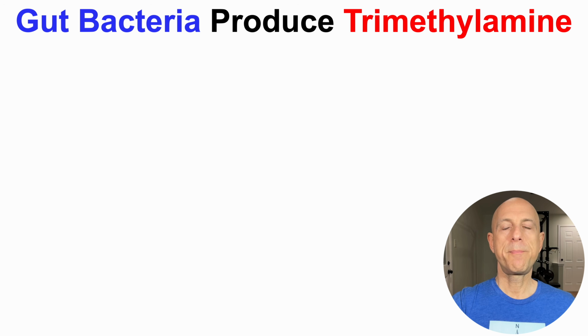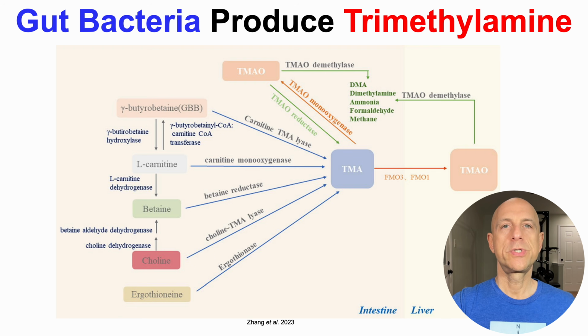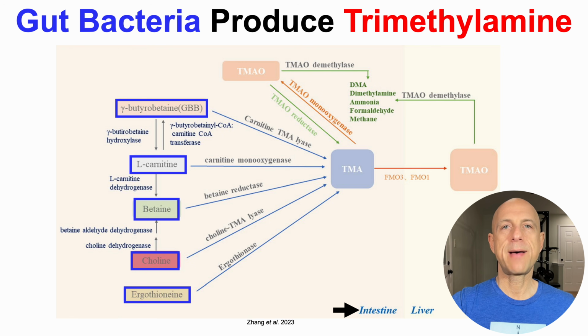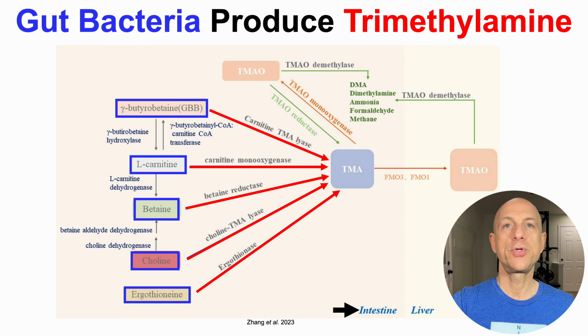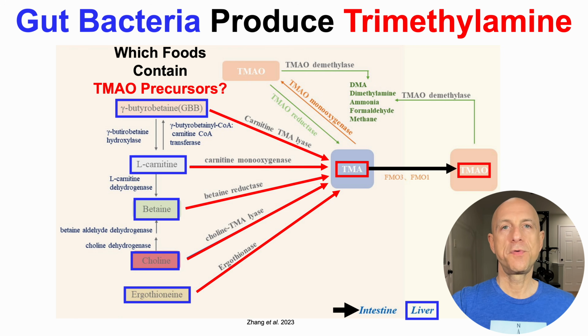On the other hand, gut bacteria produce trimethylamine, which is what we'll see here. Starting off in the intestine, dietary precursors including betaine, choline, and ergothioneine, but also carnitine and its derived metabolite gamma-butyrobetaine, are converted by gut bacterial enzymes into TMA or trimethylamine. TMA then travels through the blood to the liver, where it is oxidized into trimethylamine N-oxide or TMAO. So with that in mind, which foods contain these TMAO precursors?